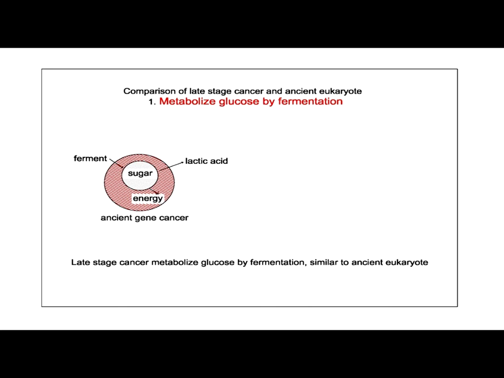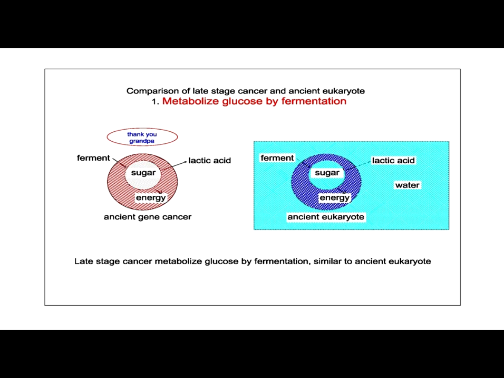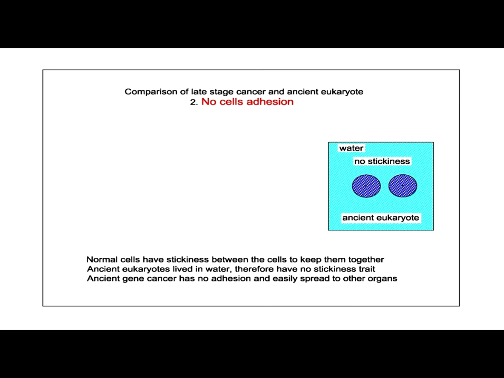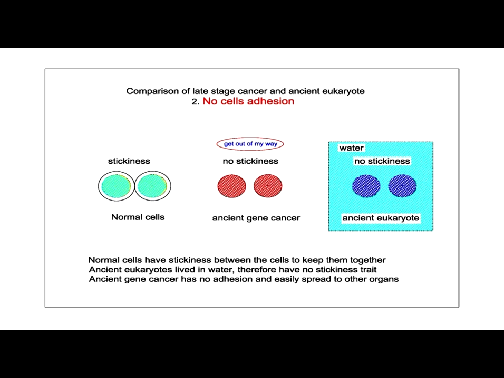1. Metabolize glucose by fermentation. Late-stage cancer metabolizes glucose by fermentation, similar to ancient eukaryote. 2. No cell adhesion. Normal cells have stickiness between the cells to keep them together. Ancient eukaryotes lived in water, therefore have no stickiness trait. Ancient gene cancer has no adhesion and easily spreads to other organs.